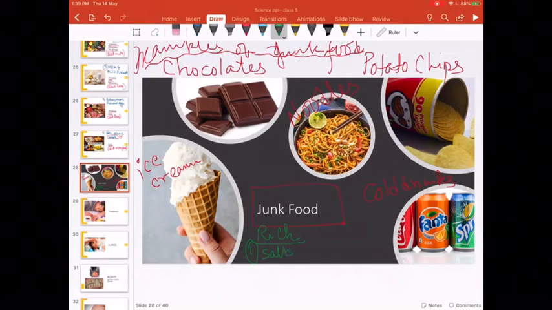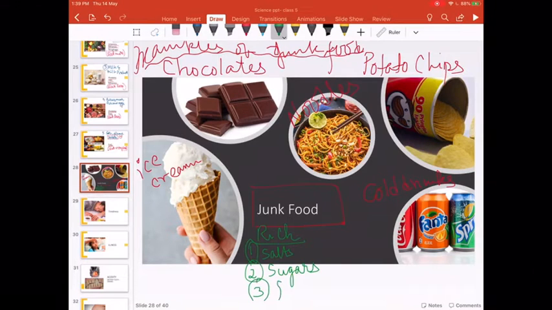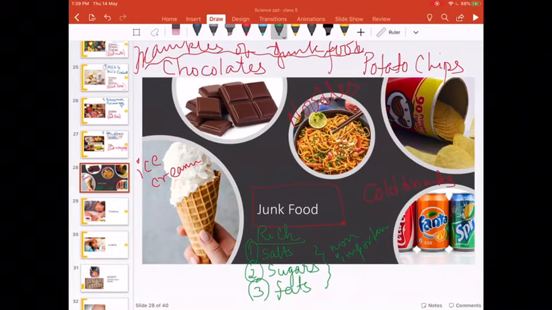Salts, sugars, fats. All three are not important, or bad things. Non-important or unimportant, I would say, or bad, rather I would write here with red. Bad components of food.